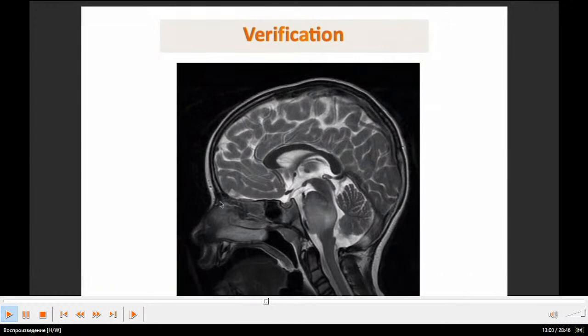Verification. Here you can see a beautiful image of our brain. Here we can see the midbrain. In this case, here we can see the pons, but it's not tumor.